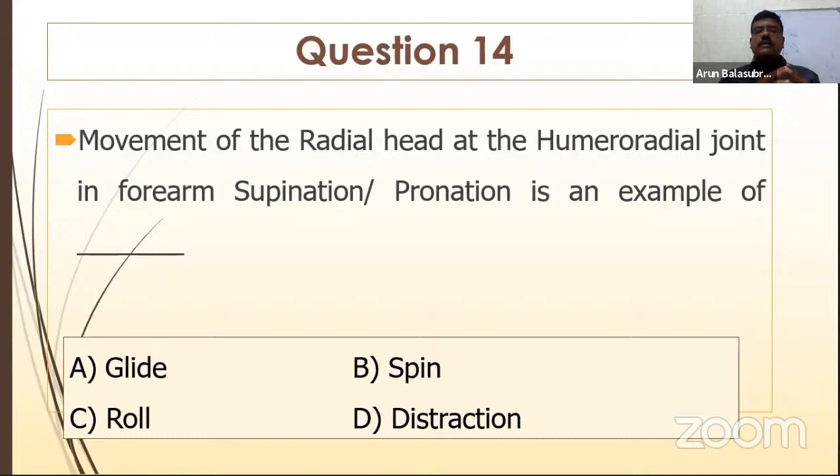Okay. Next question: movement of the radial head at the humeroradial joint in the forearm. Supination position is an example for gliding technique, spinning technique, rolling technique, or distraction? Right. So what is this? Movement of the radial ulnar head. So supination position, so the radial head. What is this technique? Very easy. Spinning.